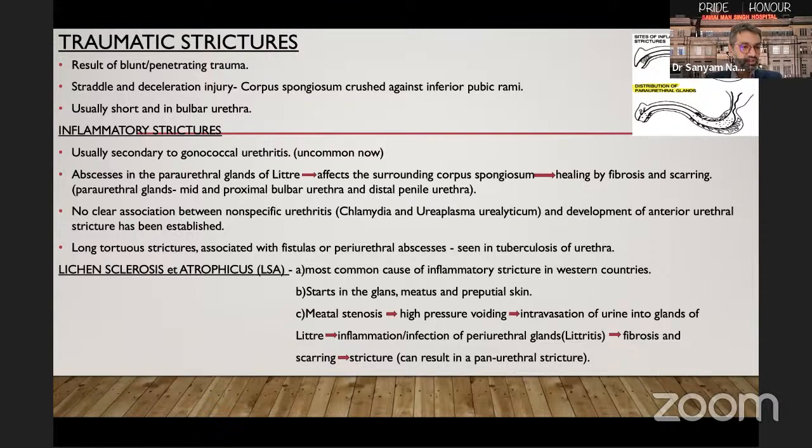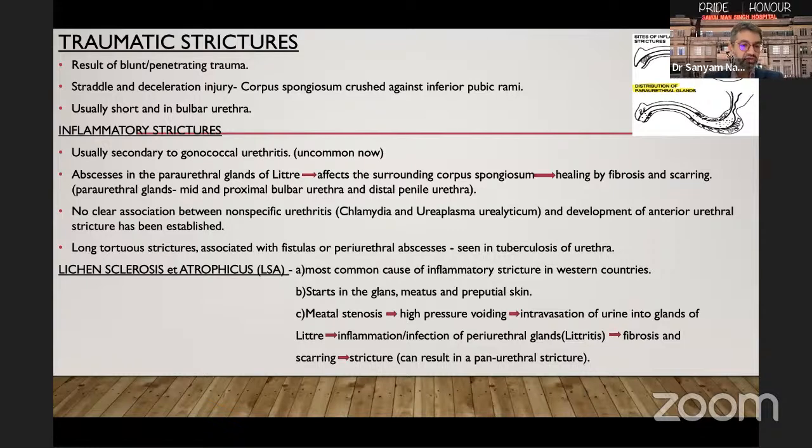Inflammatory strictures usually occur secondary to gonococcal urethritis, which is fairly uncommon now. There are abscesses in the periurethral glands of Littre, which affect the surrounding corpus spongiosum, and healing occurs by fibrosis and scarring. Periurethral glands are usually found in the mid and proximal bulbar urethra and distal penile urethra, and hence the location of these strictures. It has to be remembered that there's currently no clear association between NSU or non-specific urethritis caused by chlamydia and Ureaplasma urealyticum and development of anterior urethral strictures. Long tortuous strictures with fistulas or abscesses are commonly seen in tuberculosis of the urethra.